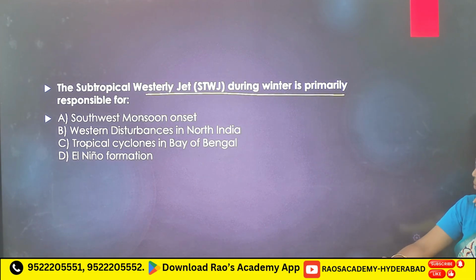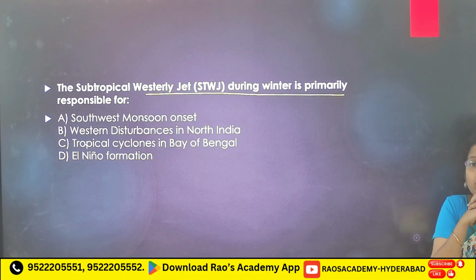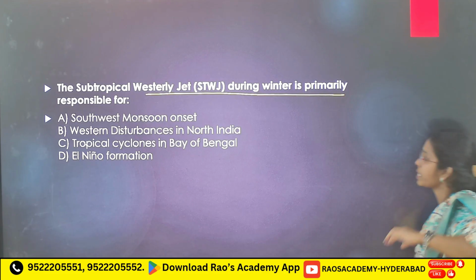Here what you have to remember: southwest monsoon onset is because of TEJ, the tropical easterly jet stream. Western disturbances in North India are due to subtropical westerly jet streams.